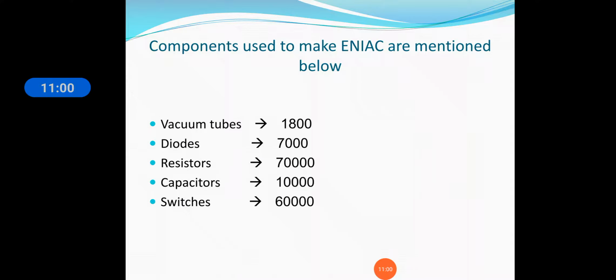Now let us see what components were used to make ENIAC. ENIAC को build करने के लिए कौन से component लगे, that we are going to see. Vacuum tubes 18,000, sorry 18,000, diodes 7,000, resistors 70,000, capacitors 10,000, and switches 16,000. So this much was used for creating the ENIAC computer.